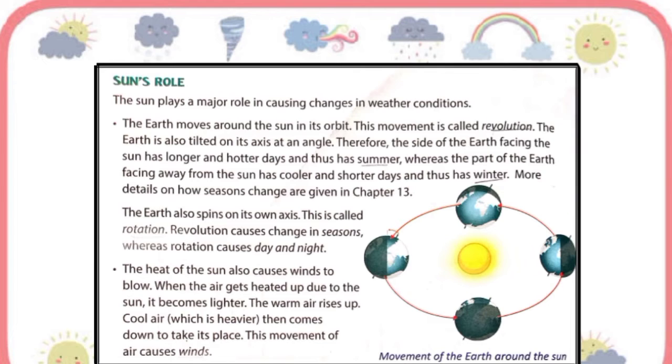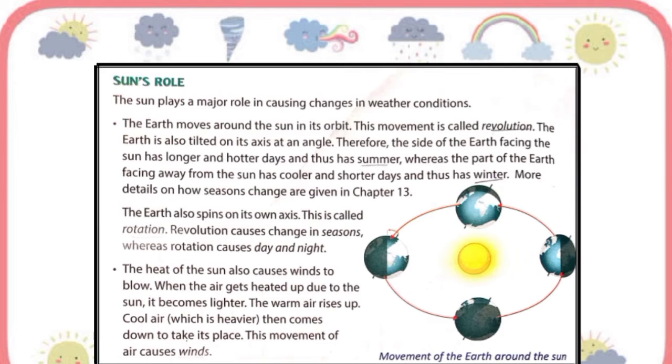Now let's understand what is rotation. As you know, the earth moves in two different ways. The earth revolves around the sun once a year and rotates on its axis once a day. When the earth's orbit makes a circle around the sun, at the same time the earth also spins, and in science we call that rotating on its axis.